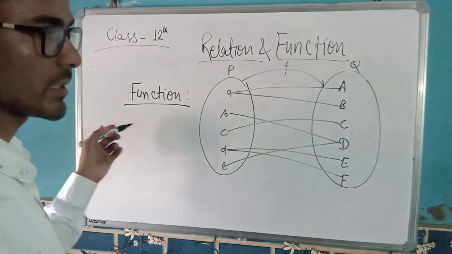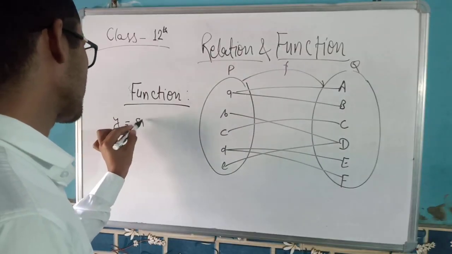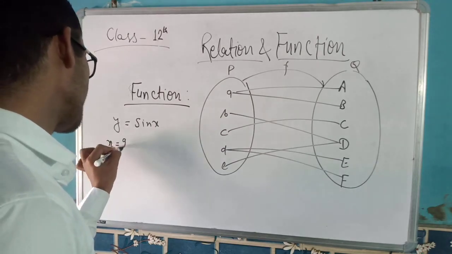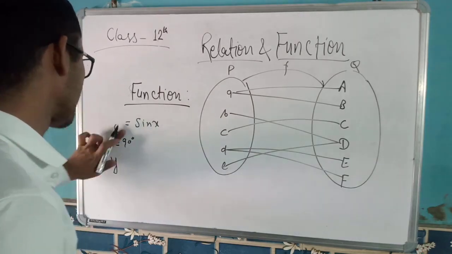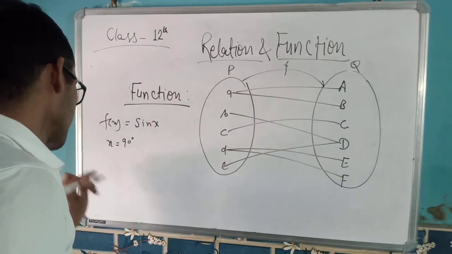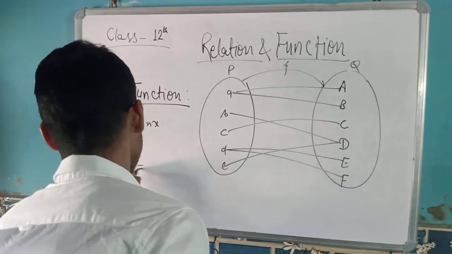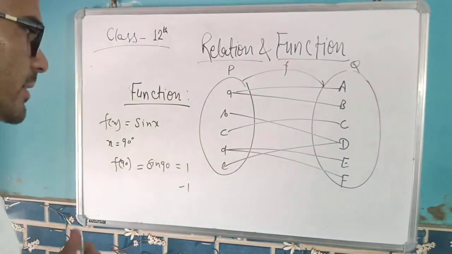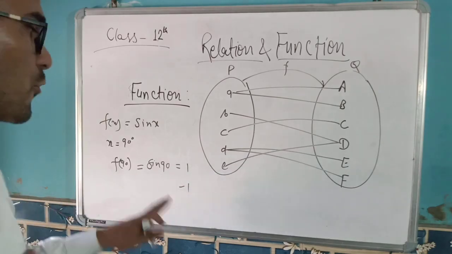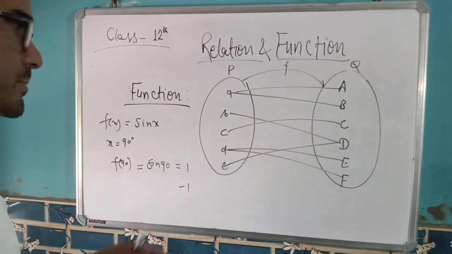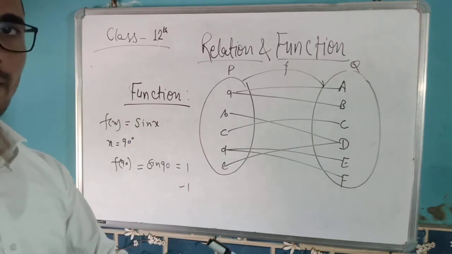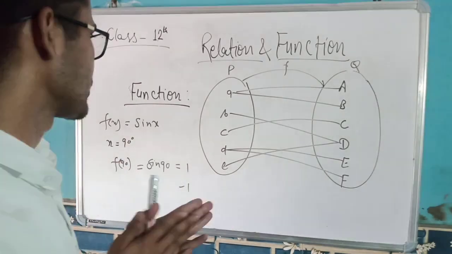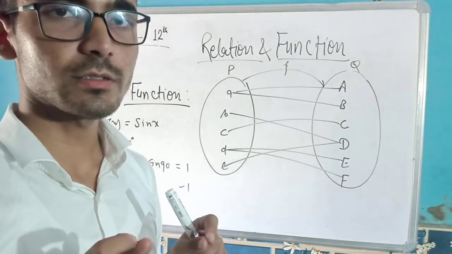Let's say, I'll give you a simple example, y equal to sin x. This is a simple function. So I cannot say that at x equal to 90 degrees, sine of 90 will be 1, and I cannot say minus 1 also. This is not possible, right? In case of a function, we have only one image, one value, one outcome. But in case of a relation, we can have multiple images. This is the only difference, but it makes a relation different from a function. So you need to understand how a function is different from a relation.